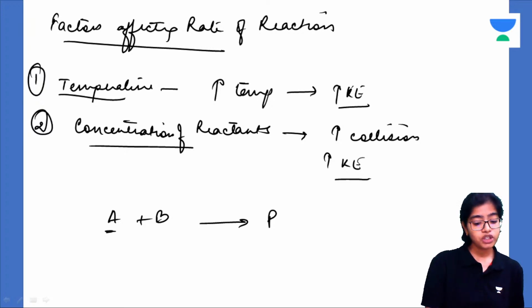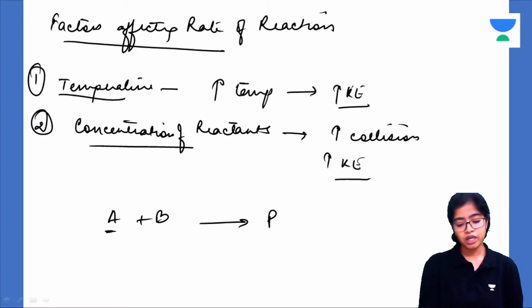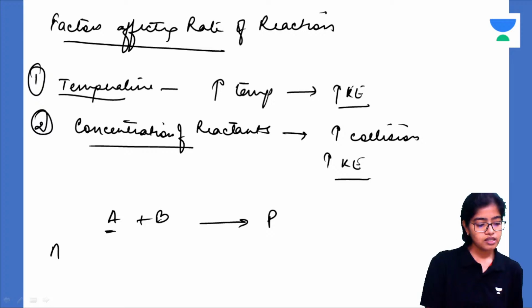If the concentration of both A and B is doubled, what will happen to the rate of the reaction? See, suppose this is the concentration of A, the concentration of B, and this is the concentration of the product.